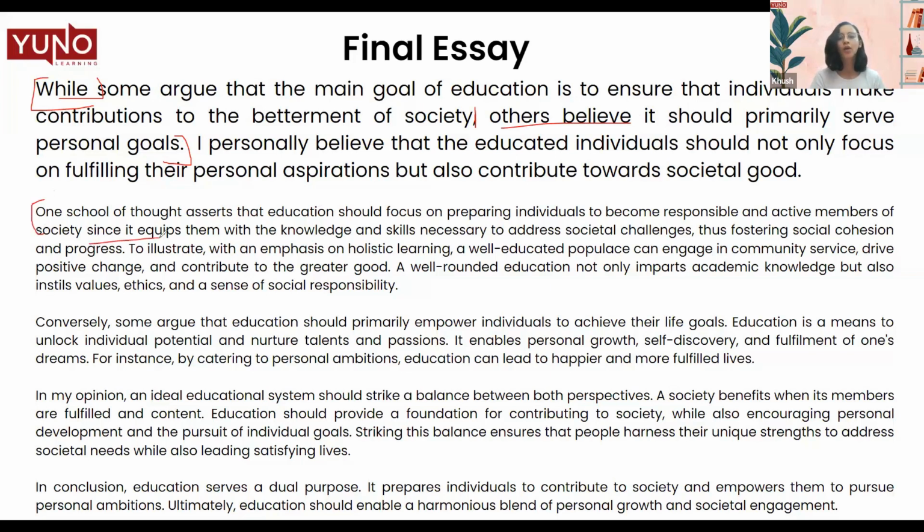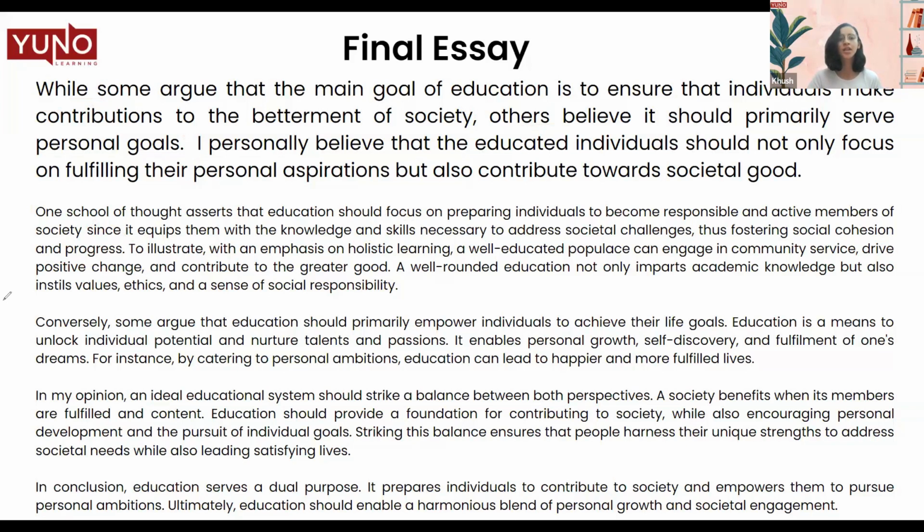For example, this one, where we have one school of thought asserts that education should focus on preparing individuals to become responsible and active members of society, since it equips them with knowledge and skills necessary to address societal changes, thus fostering social cohesion and progress. So this sentence is a mix of complex and compound sentence. Since we have used and to add phrases and also used since to join independent and dependent clauses, this is a combination of complex compound sentence. So using these kind of sentences in your essay shows the range you hold over the grammatical structures and over the range of sentences that can be used in English.